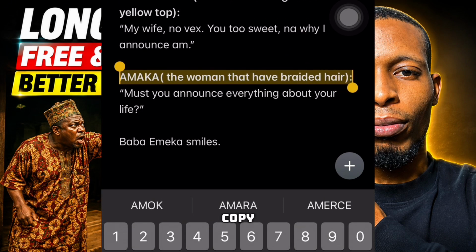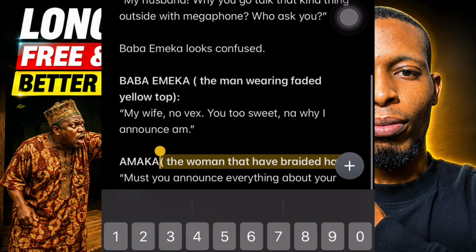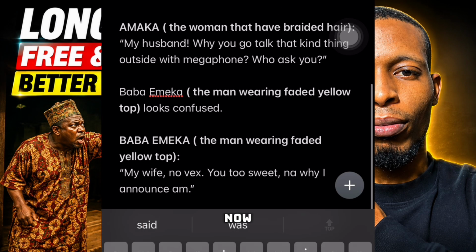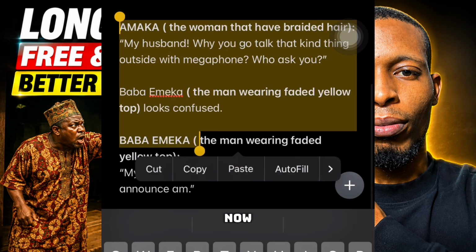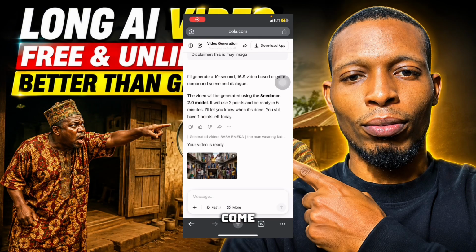So we still need to copy it anywhere we see Amaka like this. Amaka is there, then paste in front of Amaka. Now we are able to differentiate both of them. So just copy it like this. Come back to the interface of this Dola AI again.